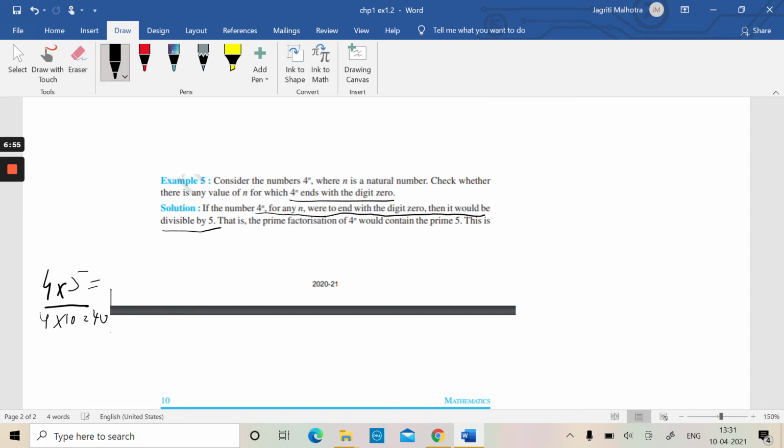Okay, so the lowest among these is 5. That means it has to be divisible by 5. The prime factorization of 4^n would then have to contain the prime number 5. So it has to contain the prime number 5.